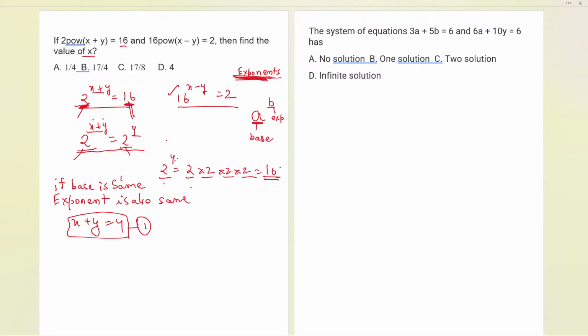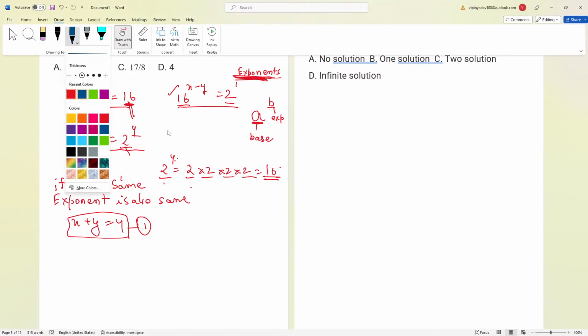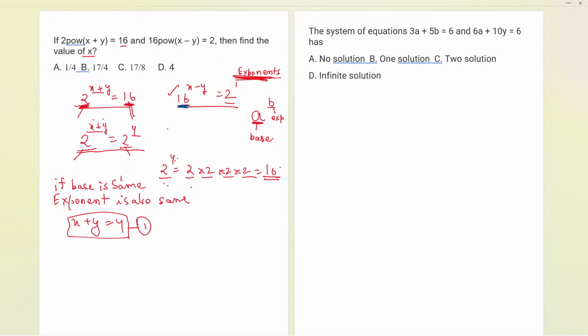Achha, can I also do it in this part also? Why not? Let us do it here as well. Now here again we have a 16. Can I convert the base as 2? Yes. So can I write this 16 as 2 raised to the power 4? Now here we have the power as x minus y. And on the right side we have 2 raised to the power of 1. Achha, now we have a law in the exponent.